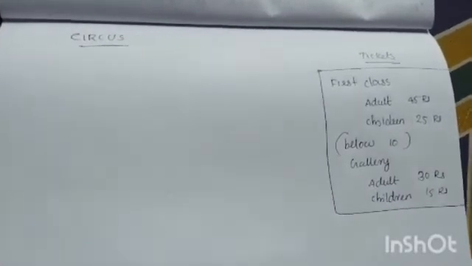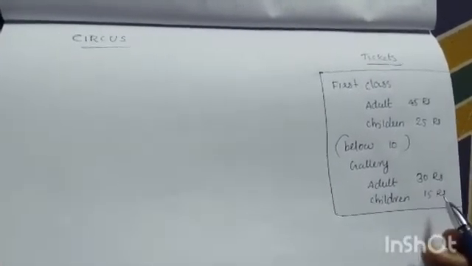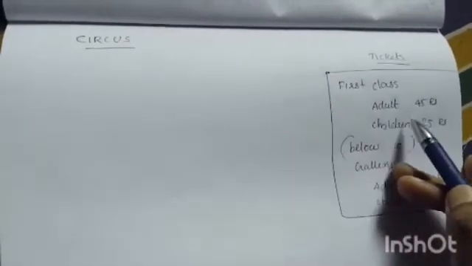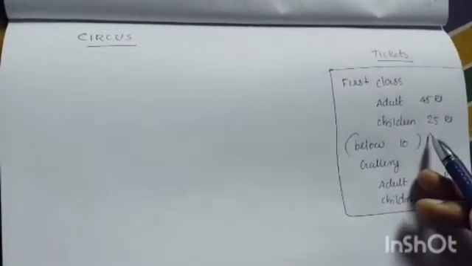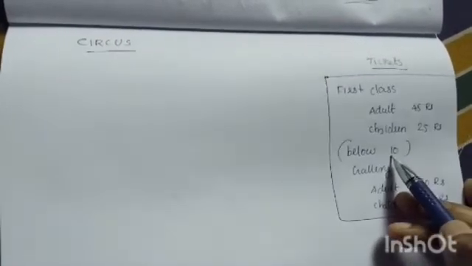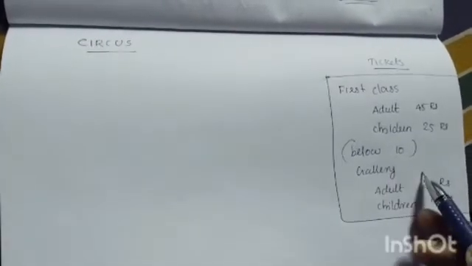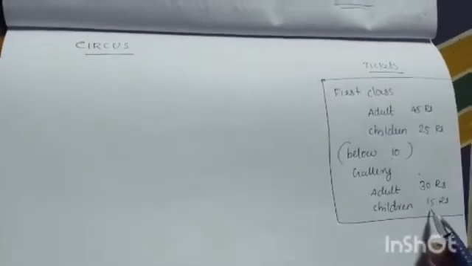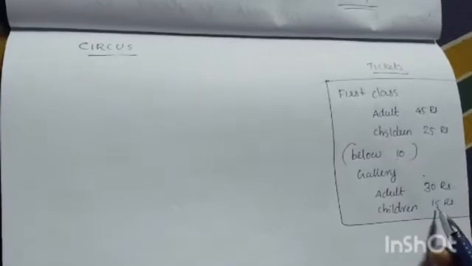Next we are discussing the problem in our textbook, circus. Here you can see the ticket rates. In first class, adult ticket rate is 45 and children is 25. Then gallery bench, adult is 30 rupees, children is just 15 rupees. Okay, then we are moving to our first question.